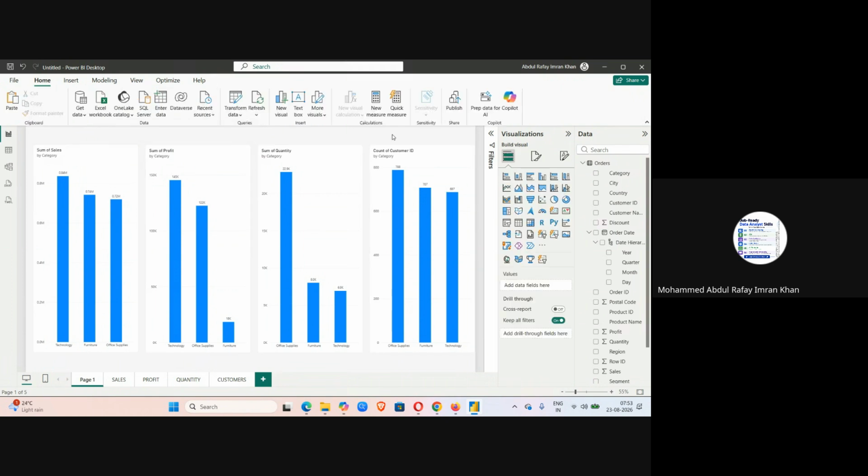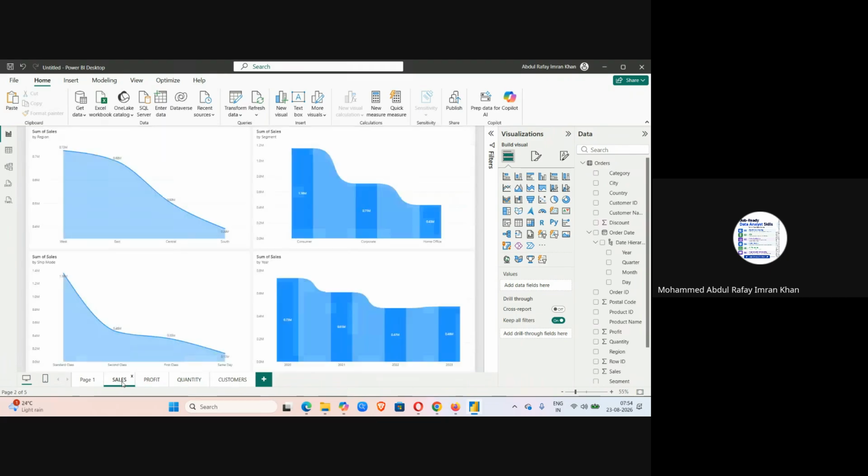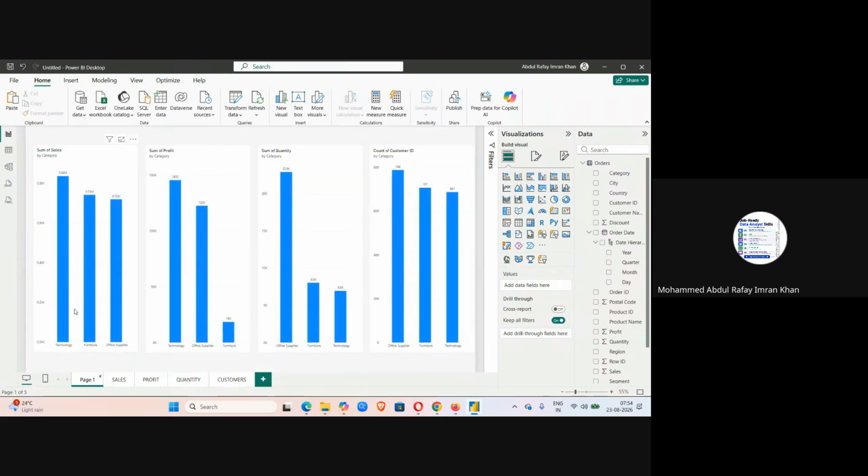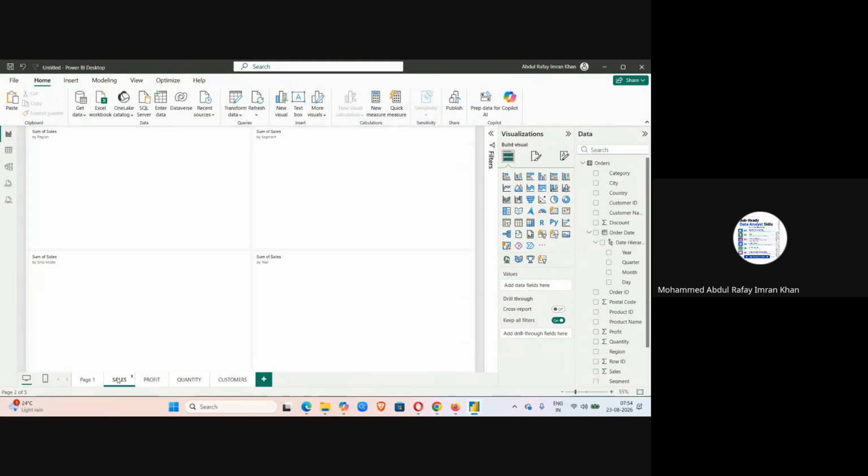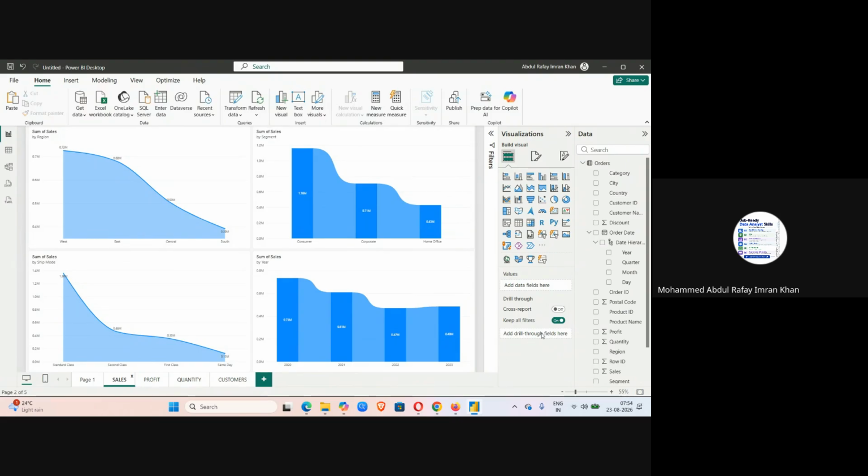Okay. All right. Now, what's the big deal in what we just did? If I go to my sales, what do I have in my page now? The common factor: category, category, category, category. So I'll go to sales, and this is my drill through field here. I'll drag category here.